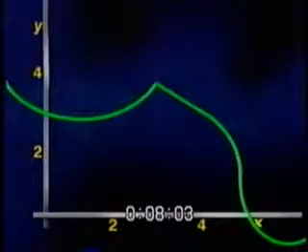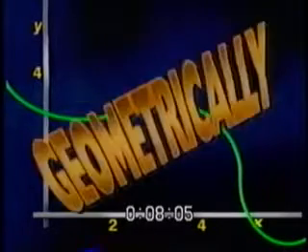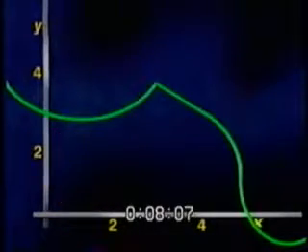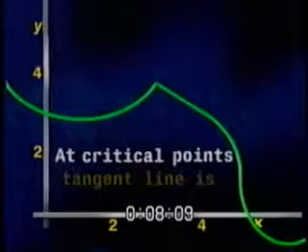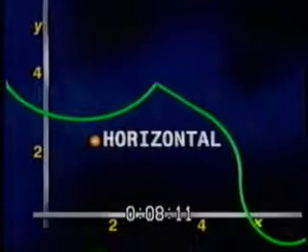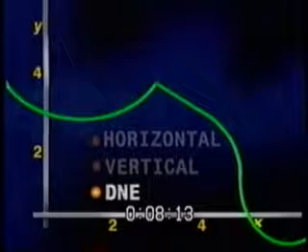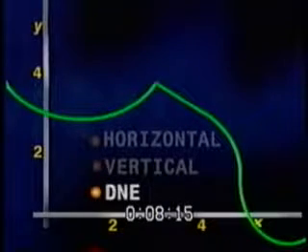First, let's look at a picture. That's me at the Grand Canyon. Now let's look at a graph. This is a graph. Looking at a graph allows us to speak geometrically. So, geometrically speaking, at the critical points, the tangent line is either horizontal, vertical, or it does not exist at all at the particular point.